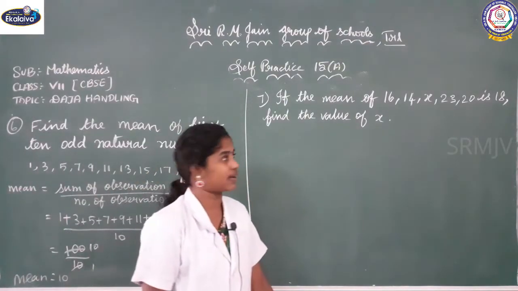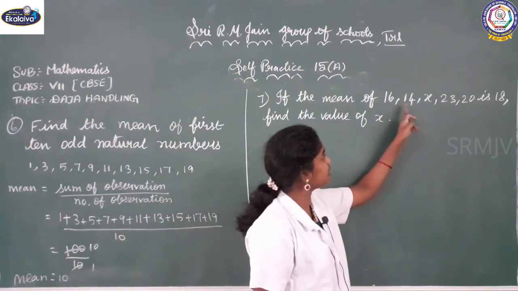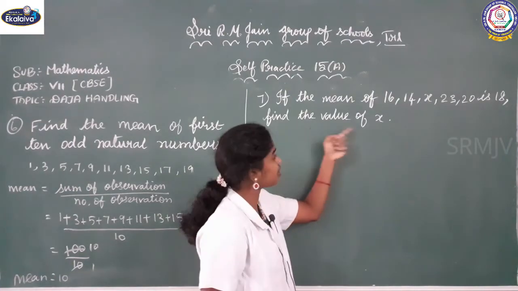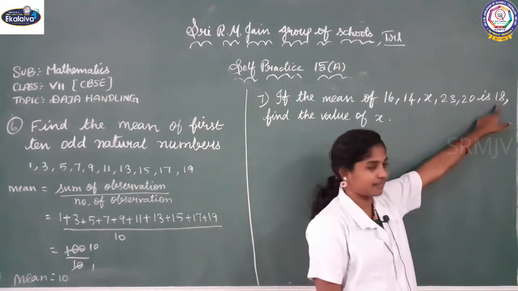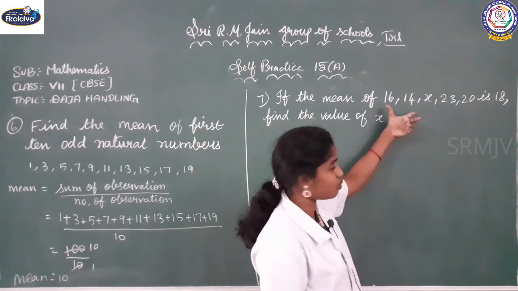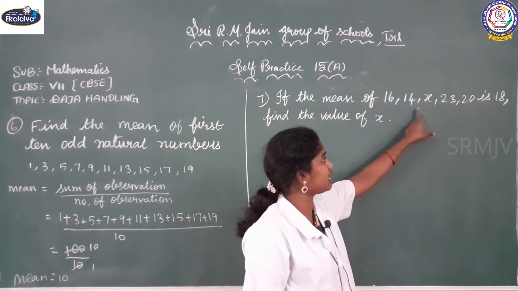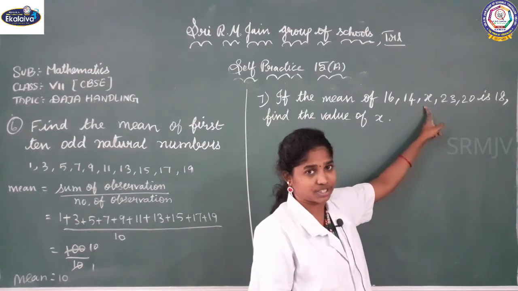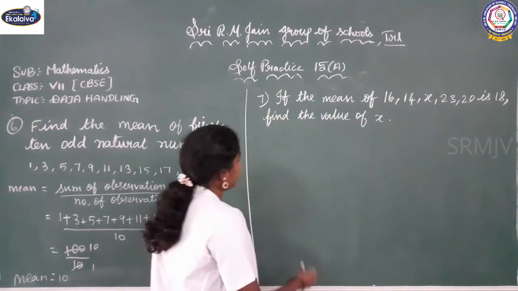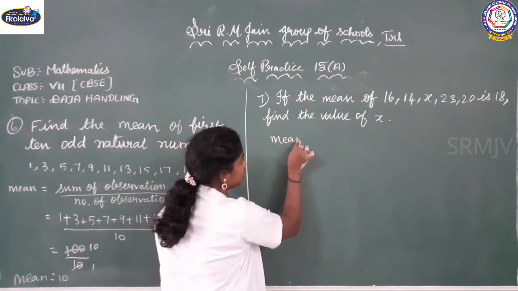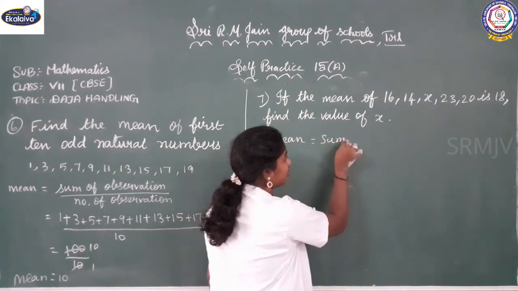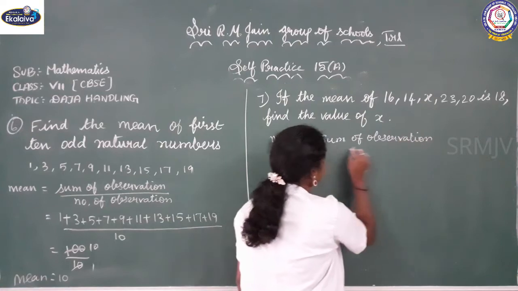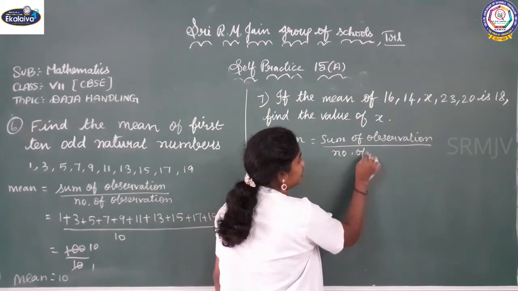Okay, let us see the next one. If the mean of 16, 14, x, 23, 20 is 18, find the value of x. Here the mean is given. What is the mean here? 18. And the observations they have given: 16, 14, x, 23 and 20. They asked us to find the value of the observation x. Okay, let us find it. So we know the formula, mean is equal to sum of observations by number of observations.